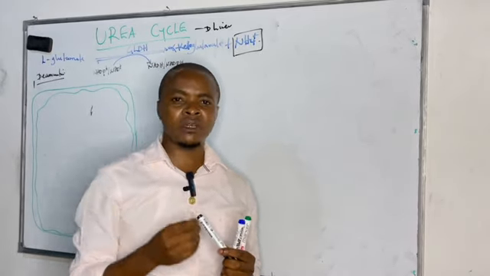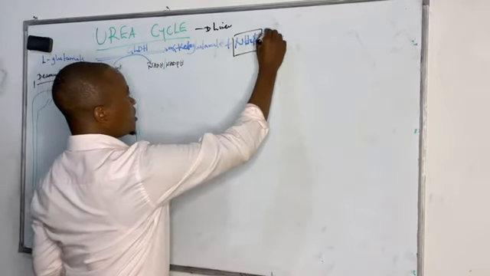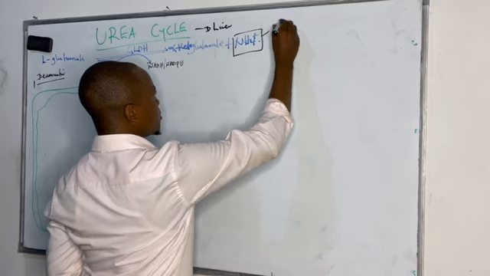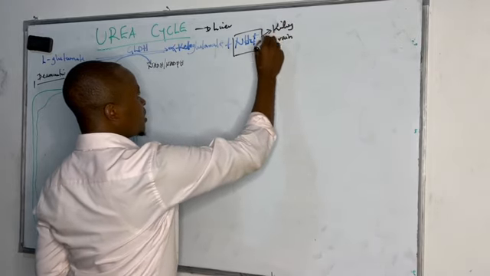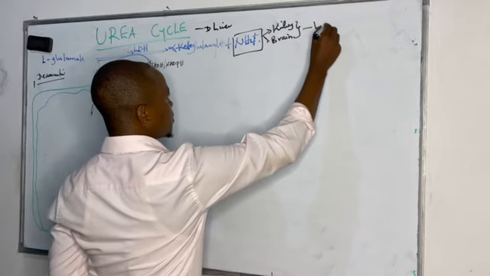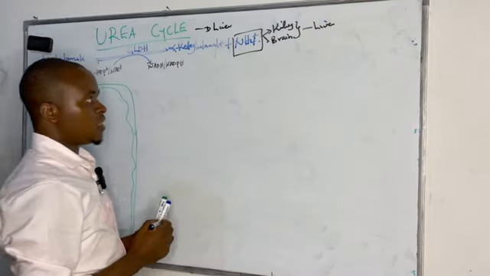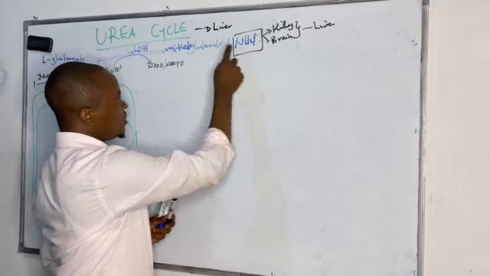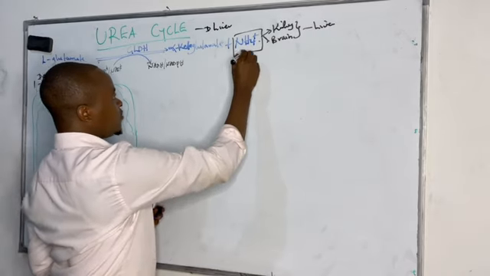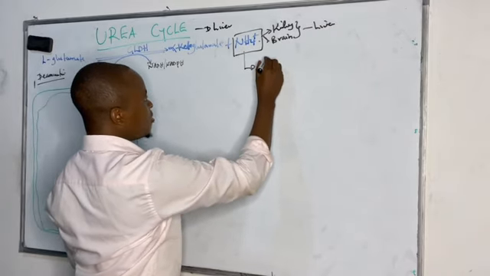So how does the body deal with it? For example, if this ammonia is formed in the kidney or in the brain, how is it transported safely to the liver? Because we have seen the urea cycle occurs only in the liver cells. So for safe transportation of this ammonia formed, it is transported in the form of glutamine.